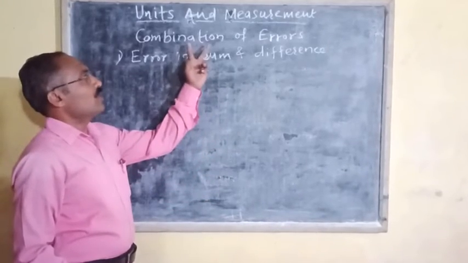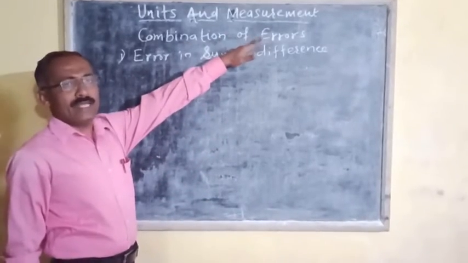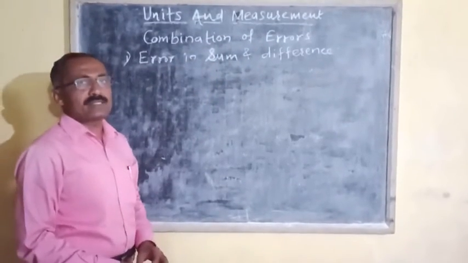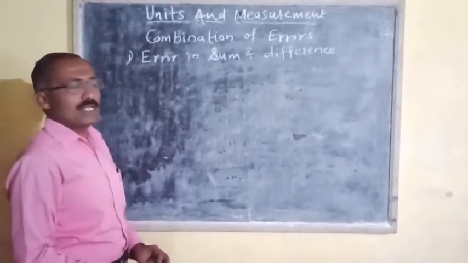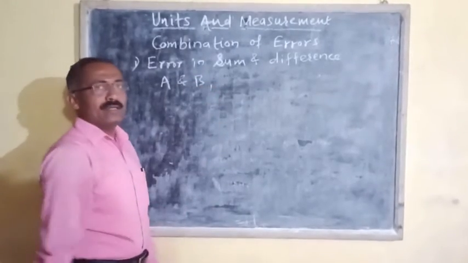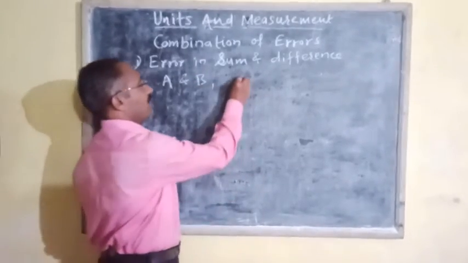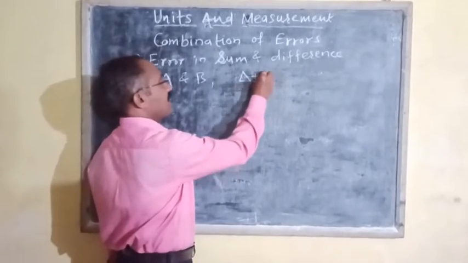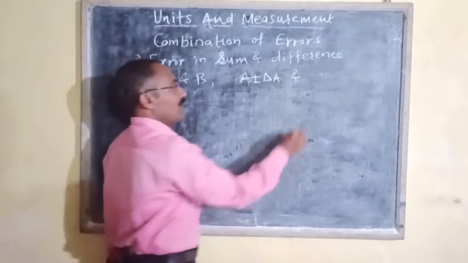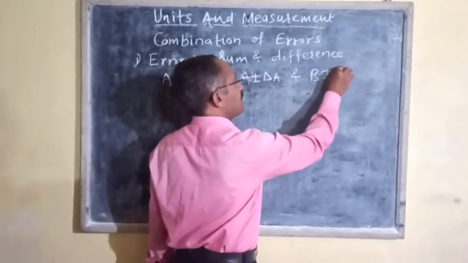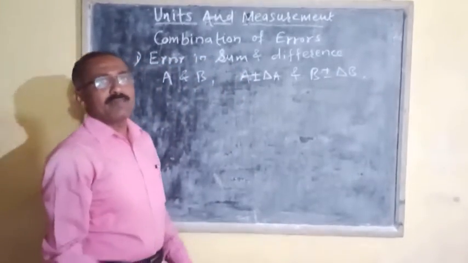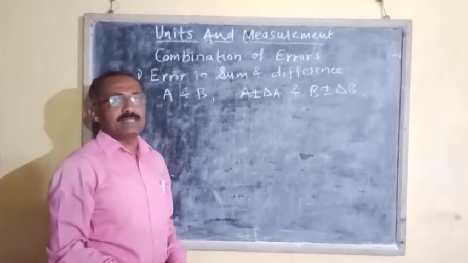Now we have to see combination of errors, and in combination of errors, first we have to see error in sum and difference. Suppose that there are two physical quantities A and B, and their measured values are A plus minus delta A and B plus minus delta B, where delta A and delta B are the mean absolute errors in A and B respectively.